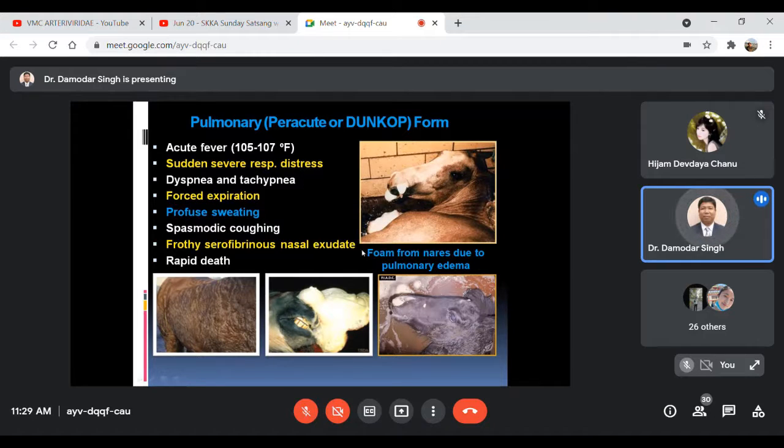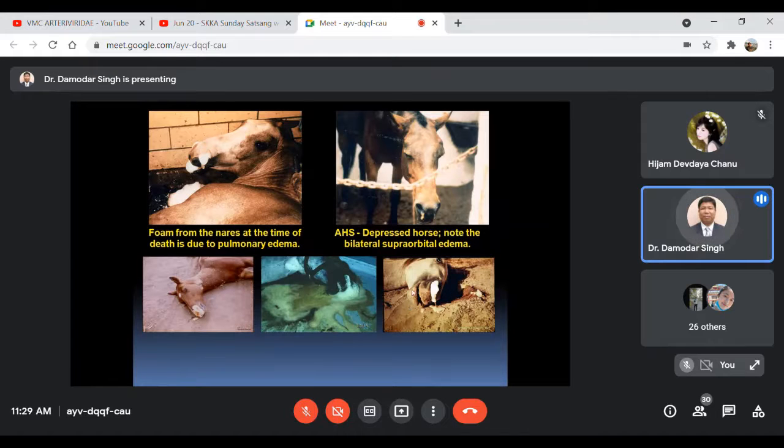So this foaming, or foam coming out of the nostril, is due to pulmonary edema. It is very much indicative of the acute pulmonary form of African horse sickness. And these are some more pictures showing the frothy or foamy exudate coming out of the nostrils like this.